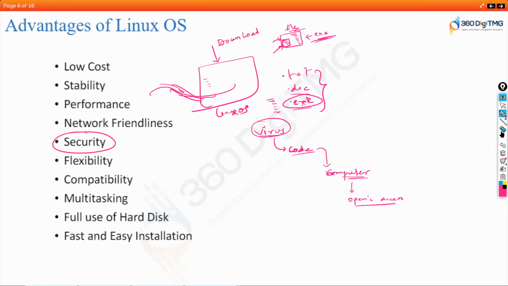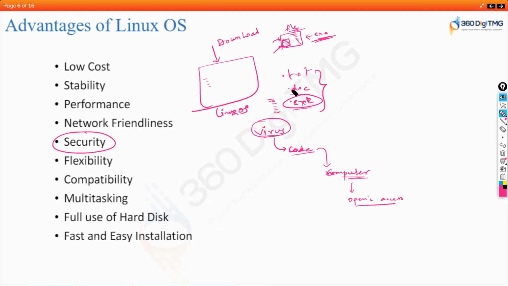Now in this Linux operating system, there is nothing like .exe file or .txt or .doc. You'll have them, it's for user understanding. There is nothing like executable files. .exe is not there. So that means if you double click it, it doesn't mean that it is going to execute the script which is written for that file. That doesn't happen in Linux.